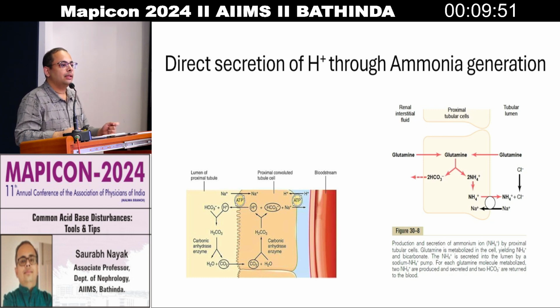We have H plus K plus ATPase or H plus ATPase situated there, which can throw the H plus outside the lumen, and this helps by producing ammonia, because the H plus will not go out by itself. It has to bind with ammonia and generate ammonium ion, that is NH4 plus. And ammonia will be created in proximal tubules from metabolism of glutamine.